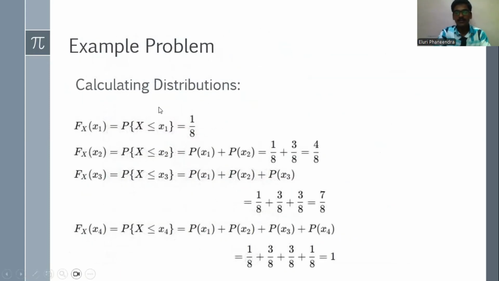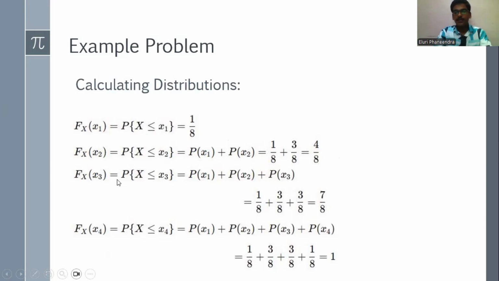Let us calculate P of X less than or equal to x1. It means we need to sum up the probabilities of the events which are x1 or less than x1. There is no event less than x1, so we get only 1 by 8. So for F of x2, we get P of X less than or equal to x2. There is one event less than x2, which is x1. So we need to sum up the probability of x1 and the probability of x2. We know that P of x1 is 1 by 8 and P of x2 is 3 by 8, which gives the sum 4 by 8.